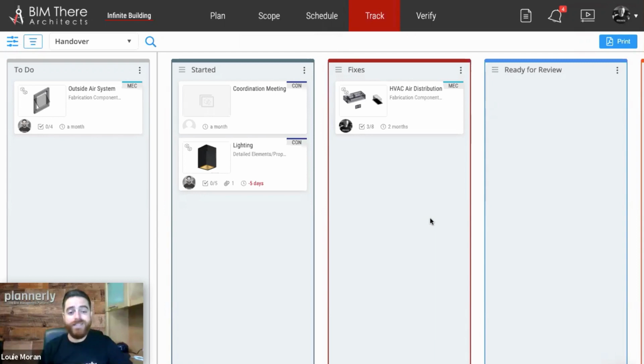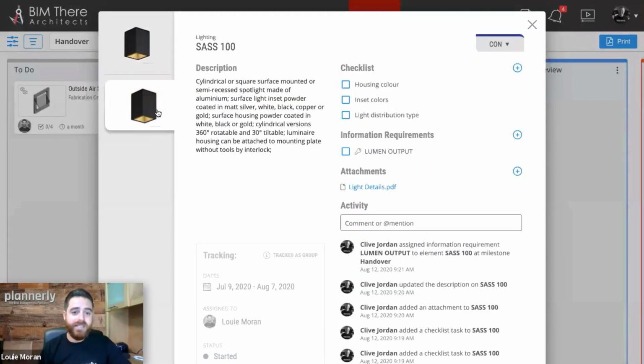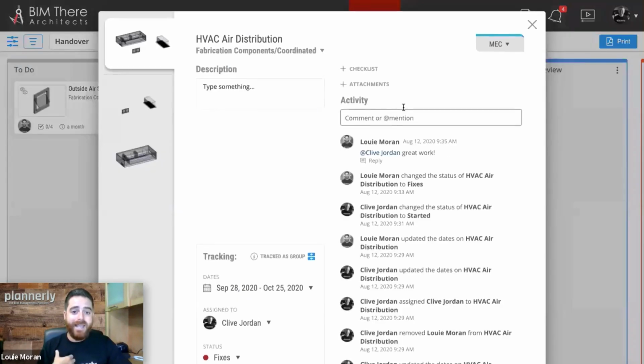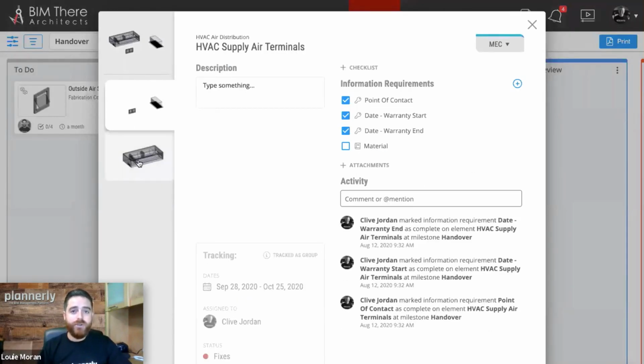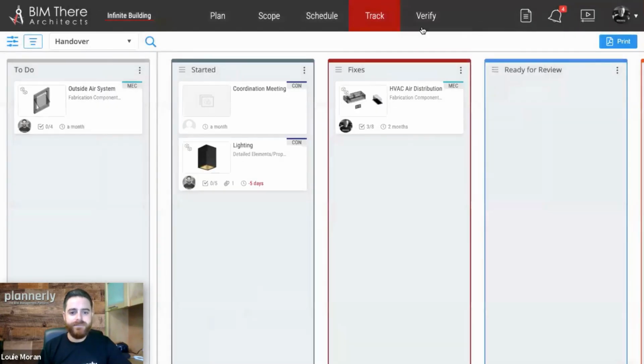Yeah, one thing we didn't mention here, and I think it's very important, is the communication. Typically you've got to send an email or a PDF or markup or comment in between these workflows. The container itself has the activity feed and communication. So if you want to open up HVAC air distribution, I mentioned a comment to Clive in the handle. So HVAC, yeah, the one on the right.